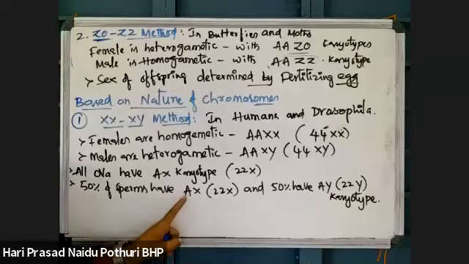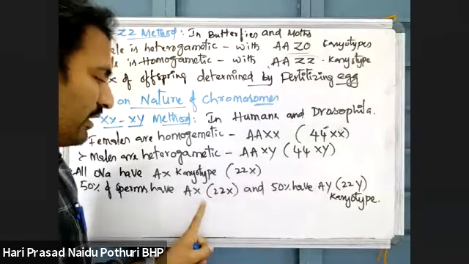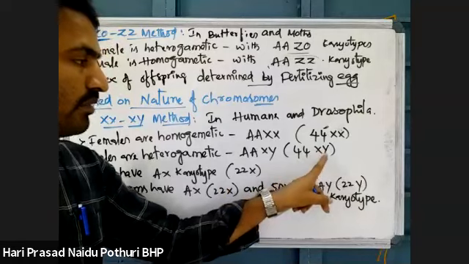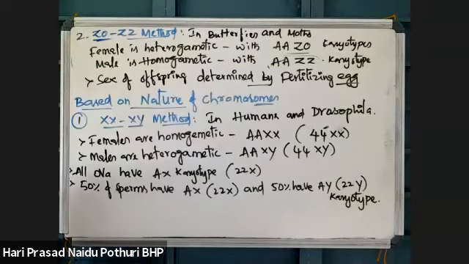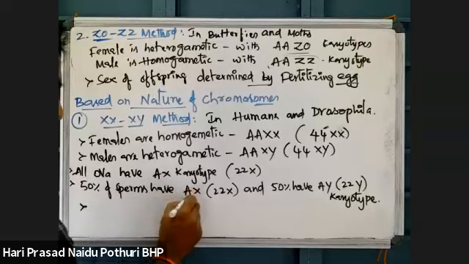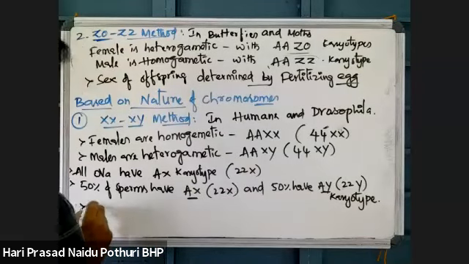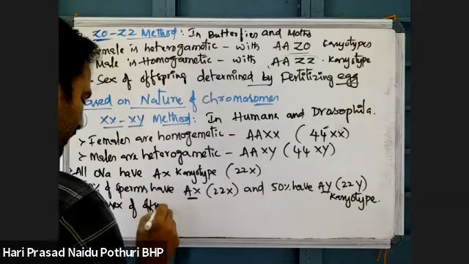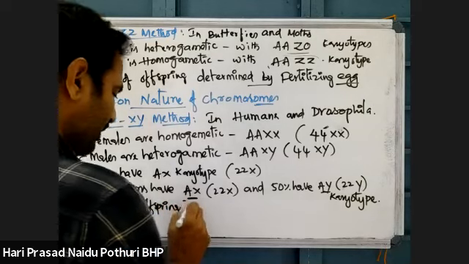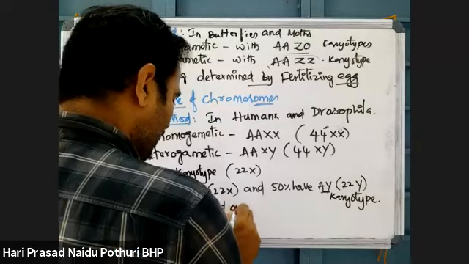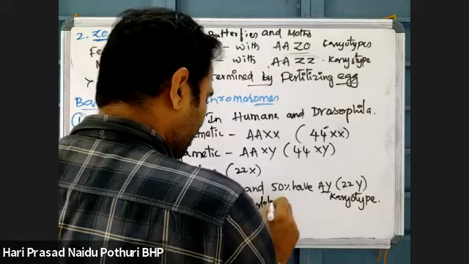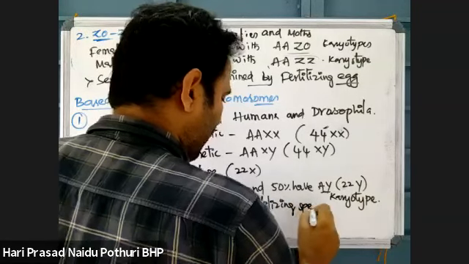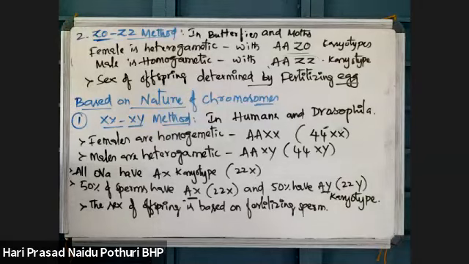So 22 plus X is taken for 50% of gametes, and 50% of gametes have Y chromosome. Because two types of sperms are there, the sex of the offspring is based on the fertilizing sperm.